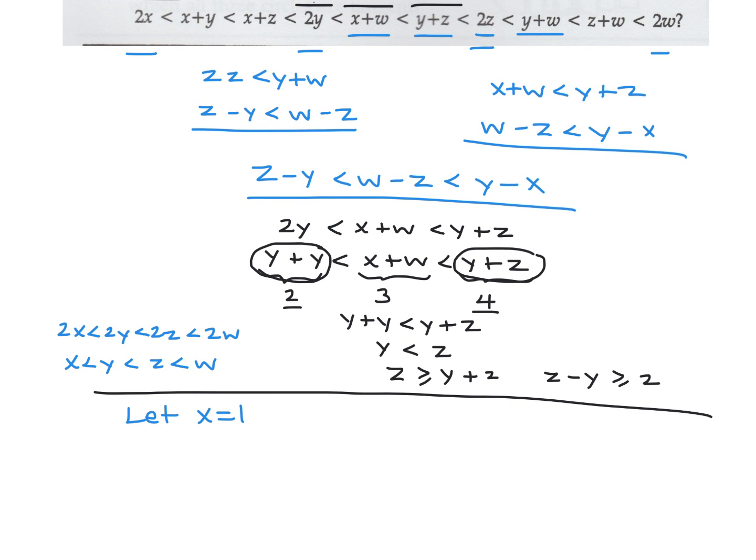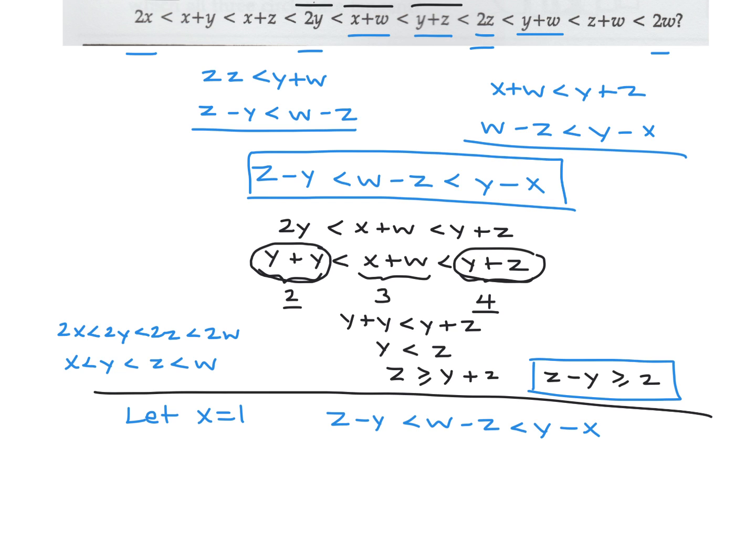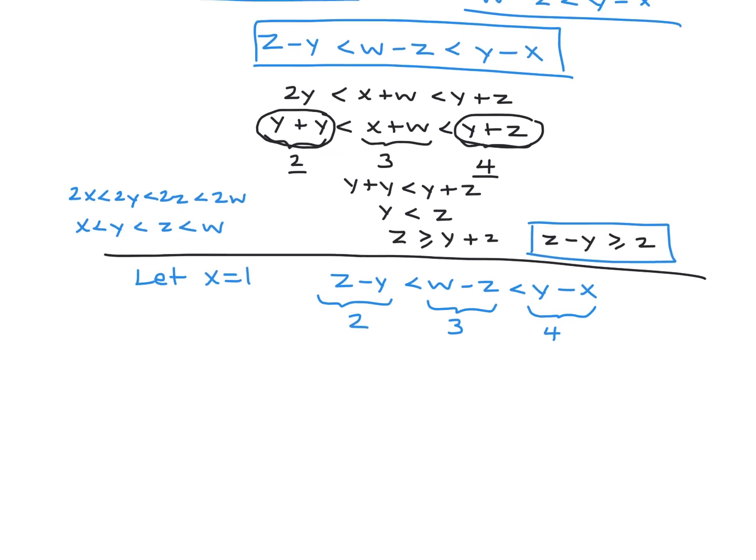If x is 1, I'm going to be able to figure out all the other numerical values. Okay, so I'm just going to go back here. This one was fairly helpful, so let me just go with that: z minus y less than w minus z less than y minus x. Since z minus y is greater than or equal to 2, and I want the smallest possible numbers, I'm going to set that to be 2. The smallest possible would be if that's 3, and the smallest possible would be if that's 4. And maybe that will solve it.